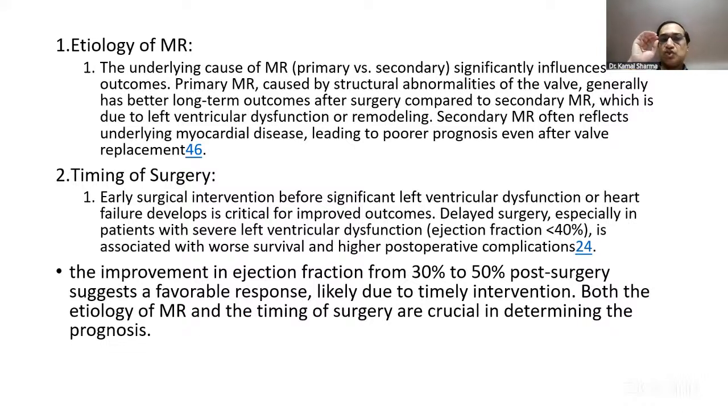They don't yield. So acute primary will always yield good improvement. While early intervention before LV dysfunction sets in is also critical for improvement. Delayed surgery in severe LV dysfunction, EF less than 30, has worse outcome. So improvement post-surgery, there is a favorable response likely due to timely intervention. Both are important. But again, this question framing is pretty dichotomous here, I would say.